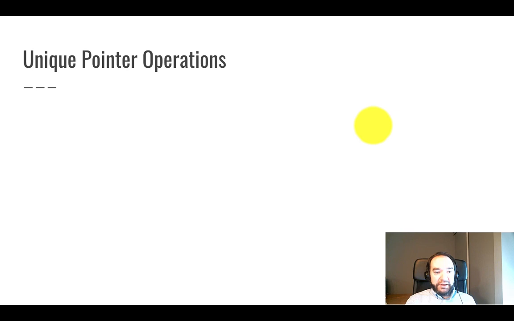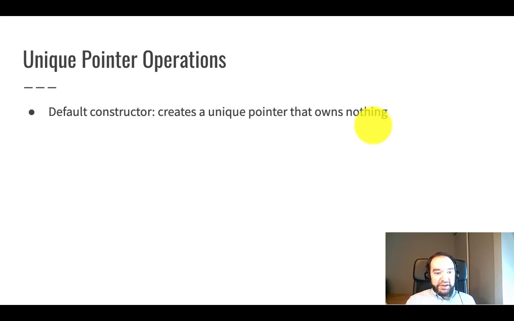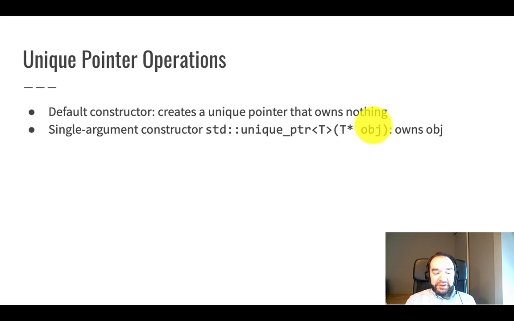So here are the major operations we need to know about on unique pointers. There's more of them. I encourage you to read the standard documentation to see all of the things that unique pointers can do, but these are the ones that we need to go forward right now. The default constructor on unique pointer creates a unique pointer that owns nothing. In other words, it points at null. There's a single argument constructor that takes a T star object. So you can construct a unique pointer of parameter T by giving it a T star object. The spirit of this is that that T star object was created with new. So you would allocate with new inside the parentheses here. That makes the pointer own that object and take responsibility for freeing that object with delete later.